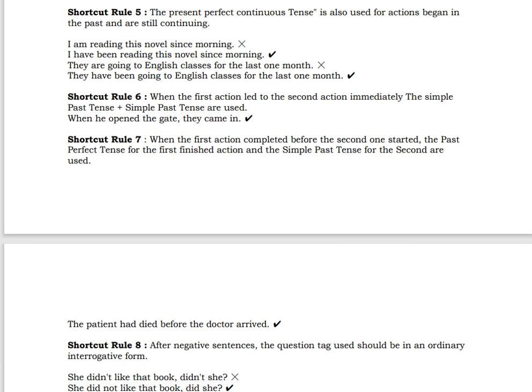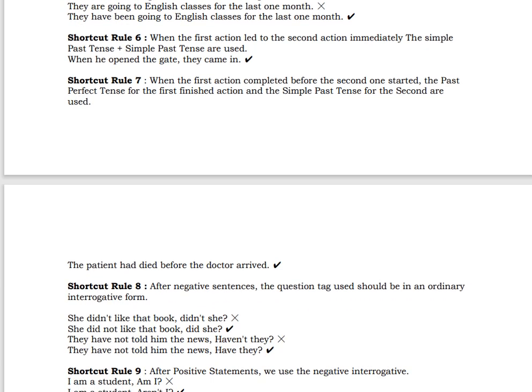Here, when both actions take place simultaneously, you can use it: the first action leading to the second action. But when the first action was completed before the second one started, the past perfect tense is used for the first finished action and the simple past tense for the second one. The patient had died before the doctor arrived. The patient had died is the action that took place earlier, and afterwards the doctor arrived there. So that's why simple past tense, but before that, past perfect tense.